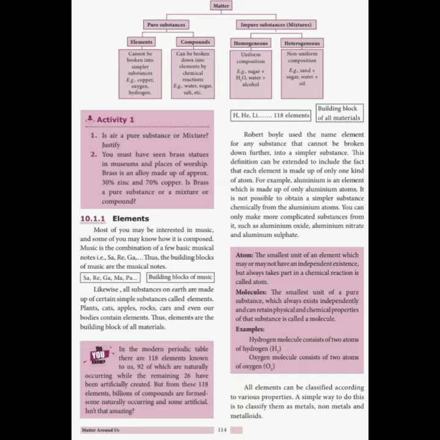Next we learn what an atom is and what a molecule is. An atom is the smallest unit of an element which may or may not have independent existence. That means an atom is always a simple unit of an element. They may or may not exist independently. Some atoms may exist freely. For example, noble gases, that is helium, neon, argon, always exist free in nature. But some other atoms always combine, so they take part in chemical reactions.